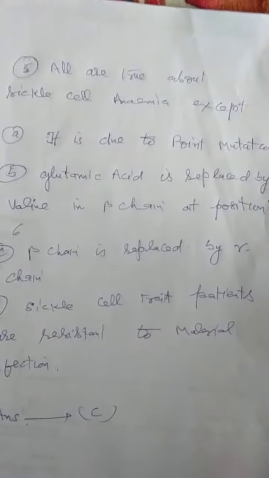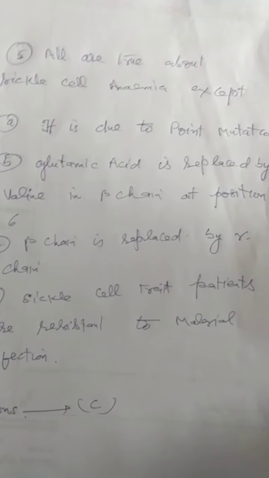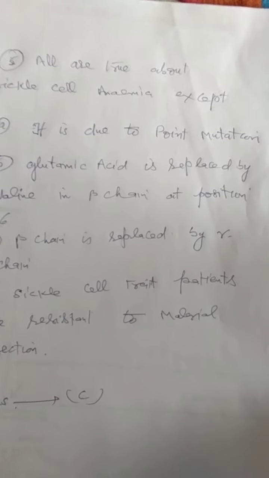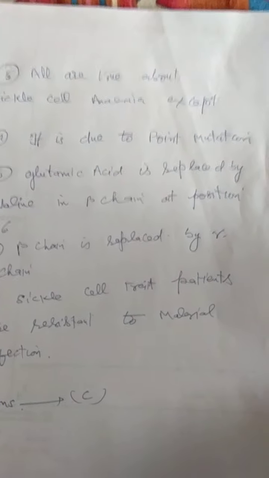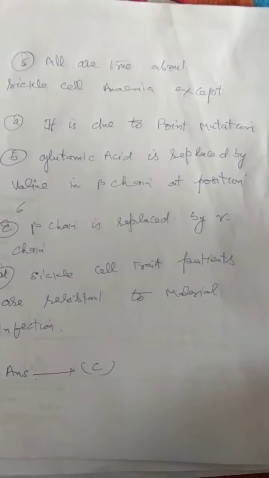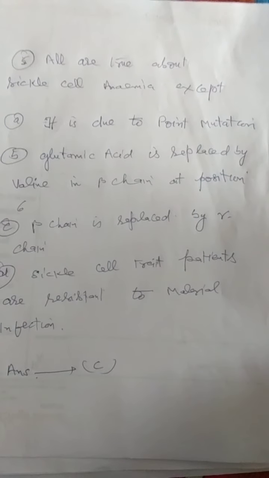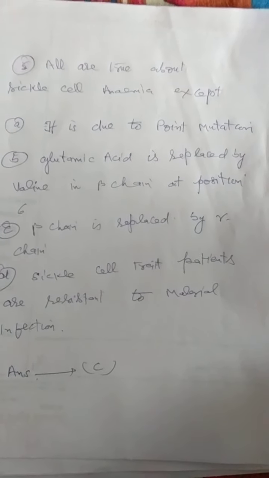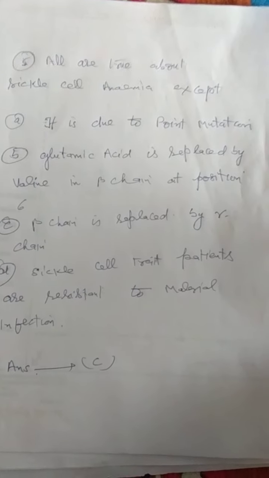Next question. All are true about sickle cell anemia except: number 1, it is due to point mutation. Number 2, glutamic acid is replaced by valine in beta chain at position 6. Number C, beta chain is replaced by gamma chain. Number D, sickle cell trait patients are resistant to malarial infections. We have to find out which of these statements is incorrect.